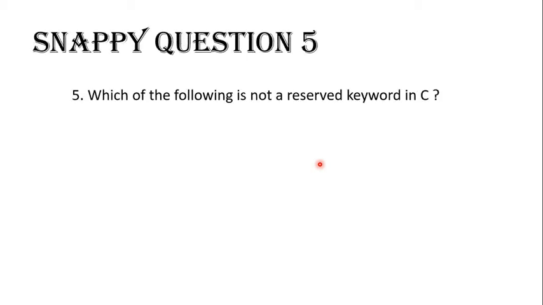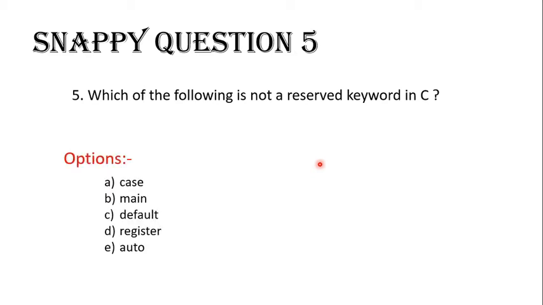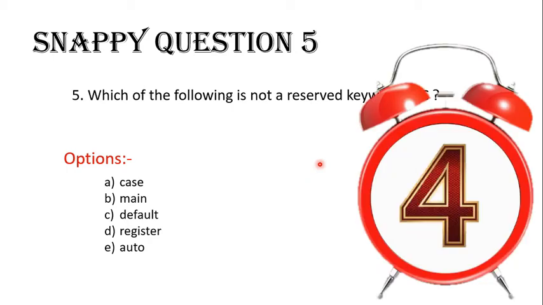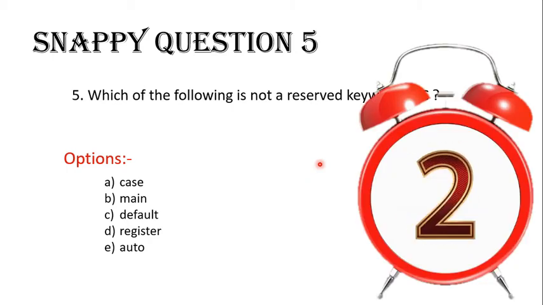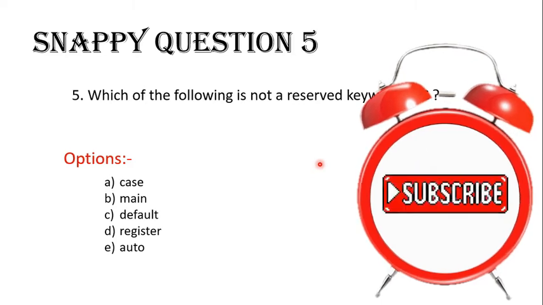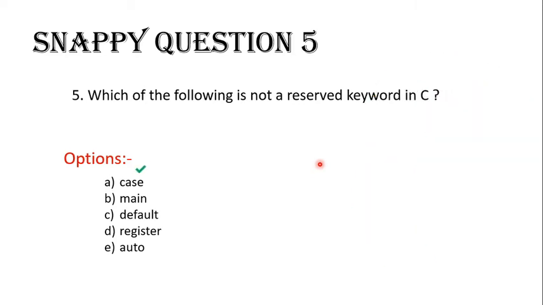Snappy question 5. Which of the following is not a reserved keyword in C? A. case, B. main, C. default, D. register, or E. auto. I hope you will give the correct answer and your time starts now. Done? And the correct answer is B, main. Main is not a reserved keyword.